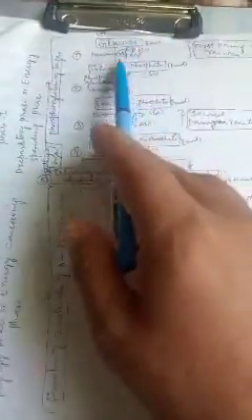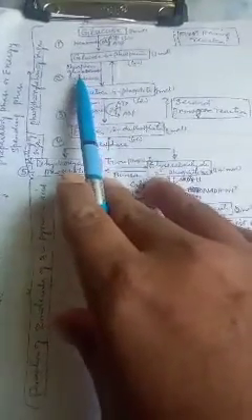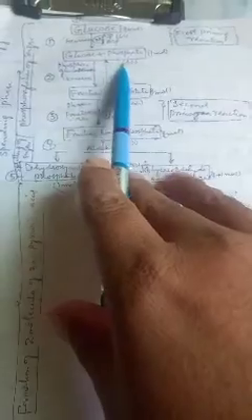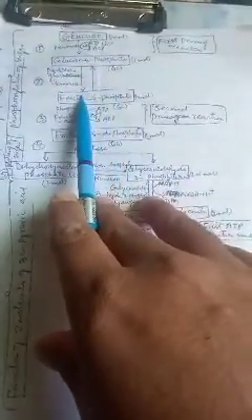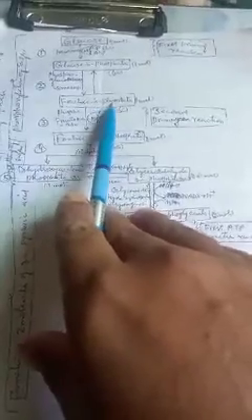First, phosphorylation takes place, in the presence of the enzyme hexokinase, with the help of ATP, it gets converted into glucose 6-phosphate, 1 molecule. Then with the help of another enzyme, phosphoglucoisomerase, this glucose 6-phosphate gets isomerized, it gets changed into its isomer, that is fructose 6-phosphate.